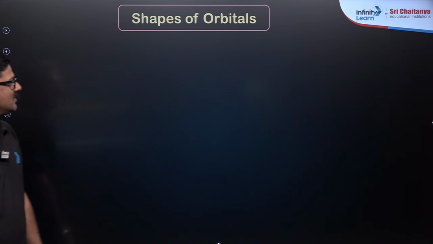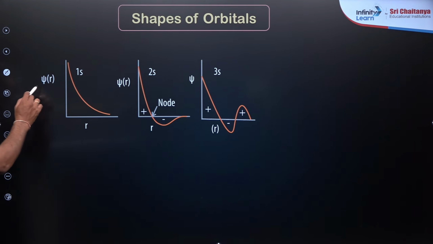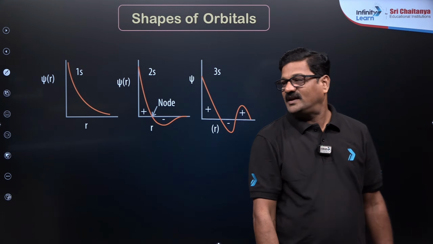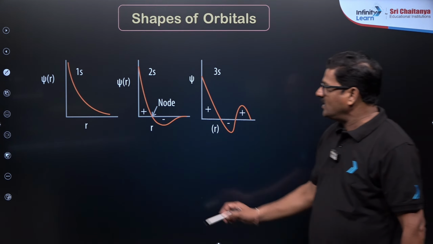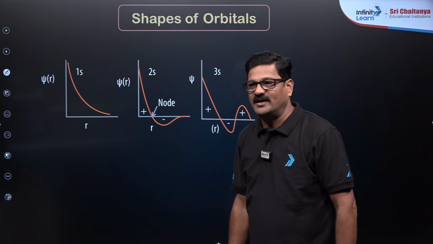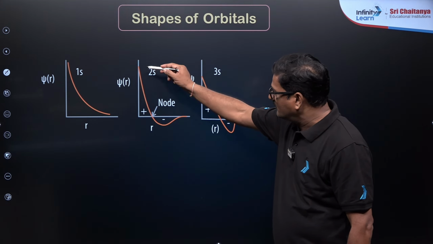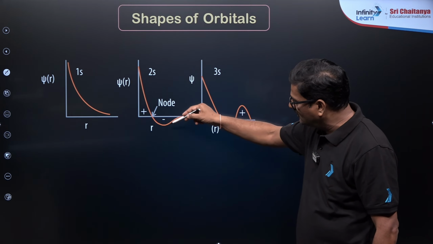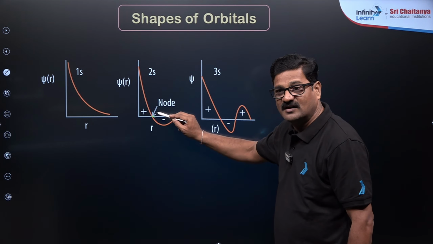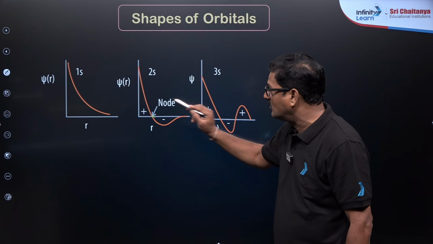Now, let us look at psi and psi square. For the 1s orbital, the wave comes down. For the 2s orbital, the wave comes down and goes up, and the point where the probability of finding an electron is 0 is called a node.